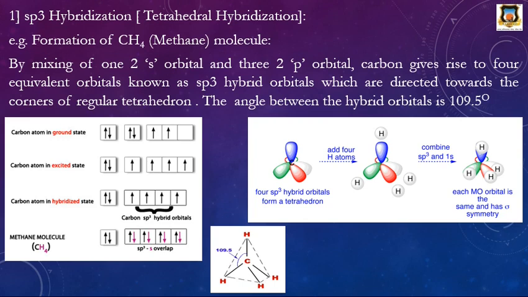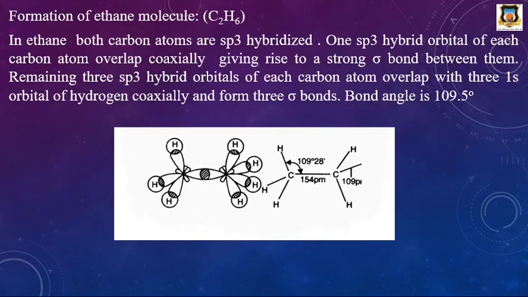Next example of sp3 hybridization is the formation of ethane molecule. In ethane molecule, there are two carbon atoms and each carbon atom undergoes sp3 hybridization. This is first carbon which undergoes sp3 hybridization, and this is second which also undergoes sp3 hybridization.